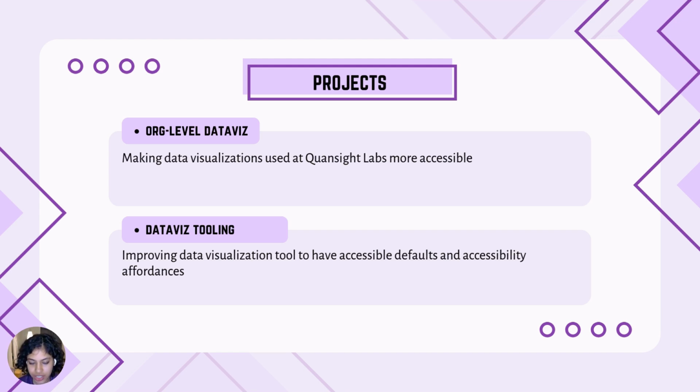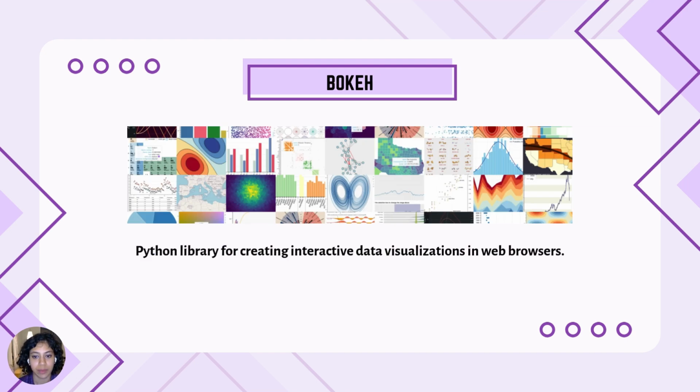So this is the second project where we worked on Bokeh. So Bokeh is a data visualization library. It's a Python library for creating interactive data visualizations, and it's primarily aimed at browser-based visualization. So you can create really interactive plots with almost minimal JavaScript, right? You write mainly Python code. If you work with Plotly or Streamlit, those also have a similar framework.